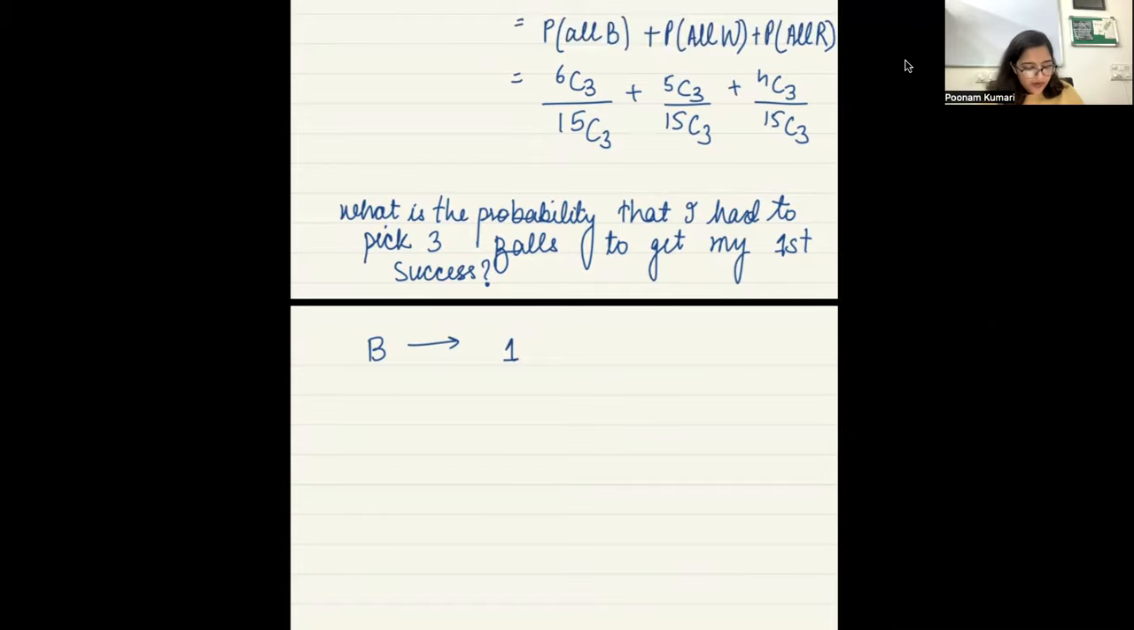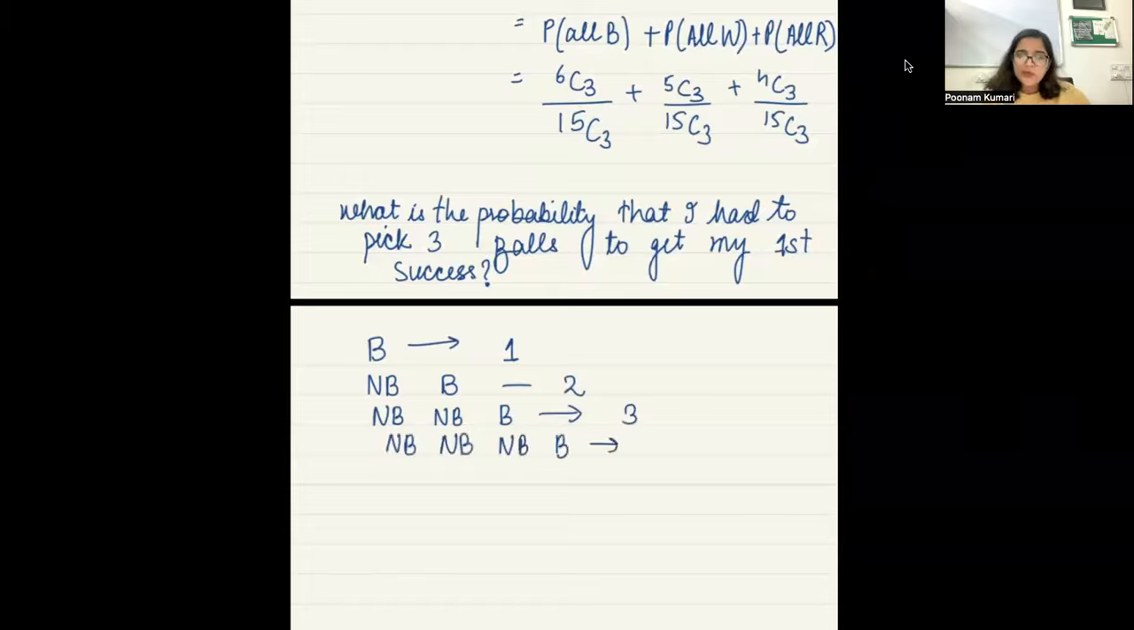Now, if the first ball is not blue and the second ball is blue, how many balls do you pick to get the first success? Ma'am, 2. If your first ball is not blue, the second ball is also not blue, and the third ball is blue, then how many balls did you pick to get your first success? Ma'am, 3. Similarly, this process can keep going on, right? In this case, how many balls did you pick to get your first success, which was getting a blue ball? 4.